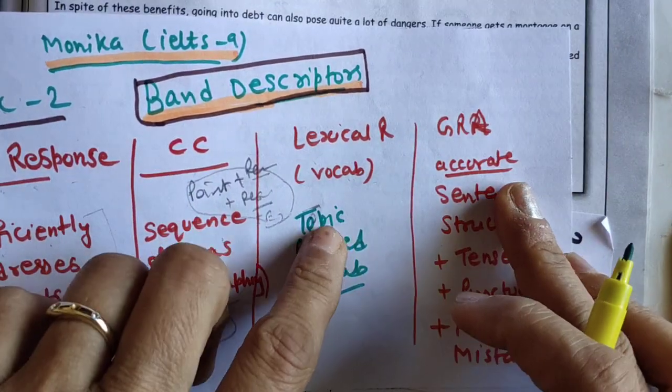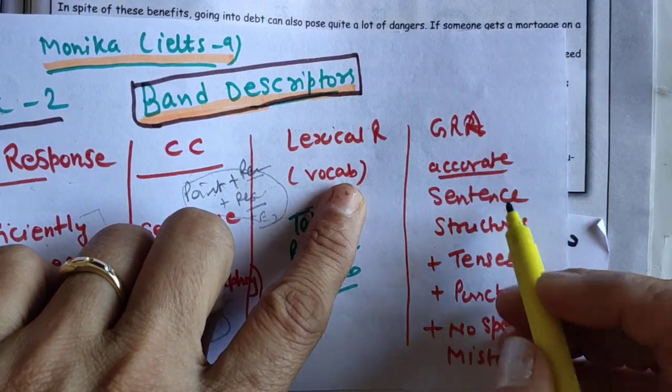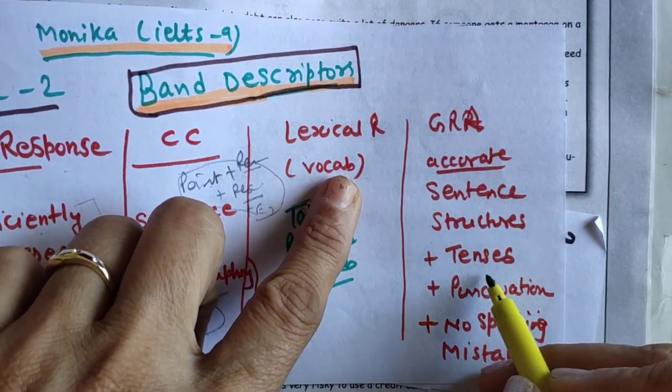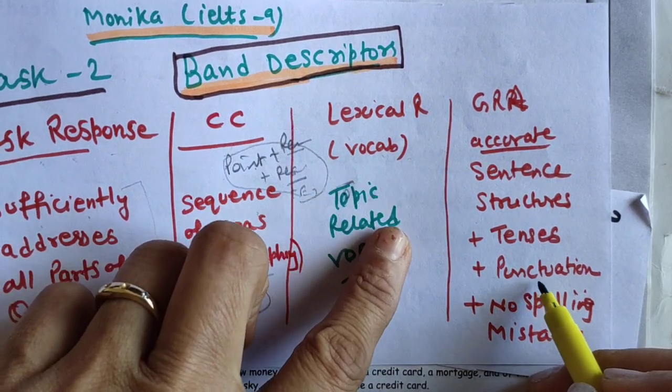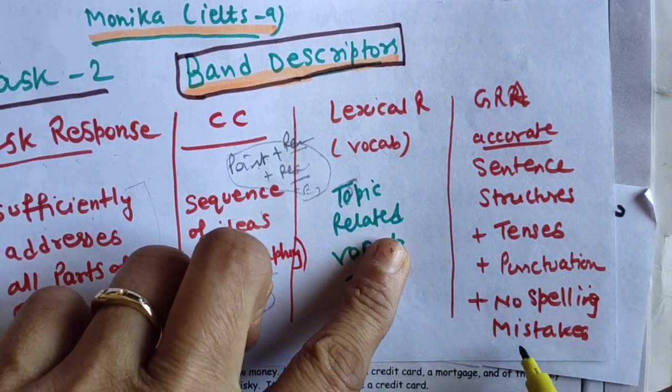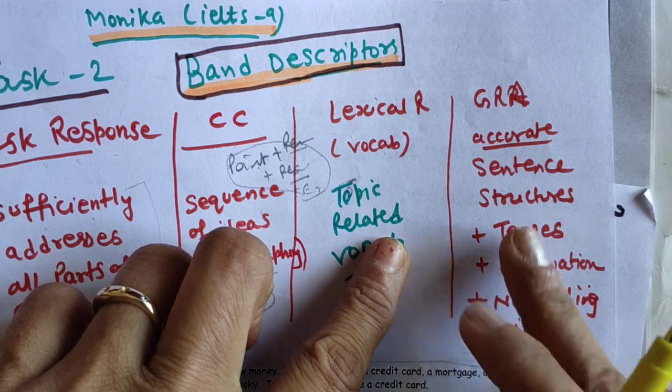Okay, so what is GRA? Grammar range. Accurate sentence structure should be there, your tenses should be correct, and after that your punctuation marks, and there should be no spelling mistakes.